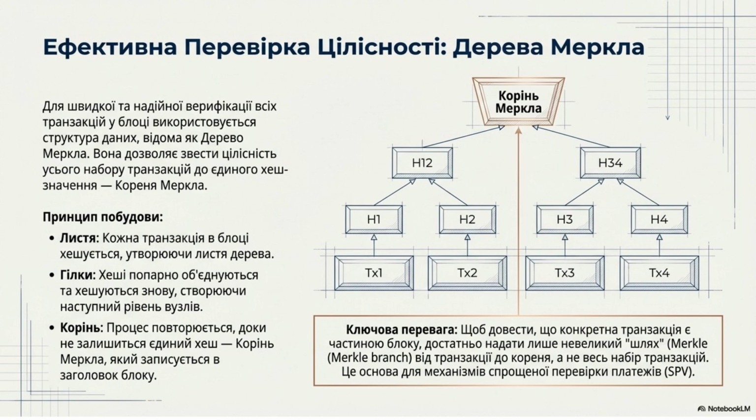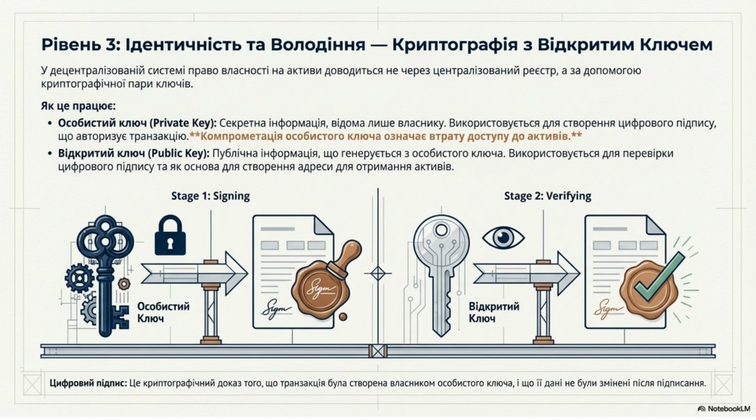Effective integrity verification relies on the Merkle tree structure. It summarizes the integrity of all transactions in a block down to a single hash value, the Merkle root, used for fast verification. Level 3. Identity and ownership, or public key cryptography. Asset ownership is proven not through a centralized registry, but through a cryptographic key pair, a private key for signing and a public key for verification.